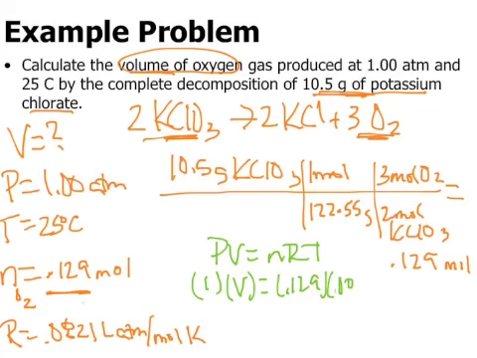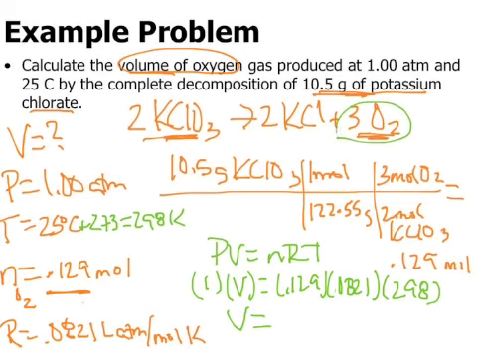R is 0.0821. T, I have to go back and change to Kelvin, so add my 273 there. So I end up with 298. So my final volume measurement for oxygen, which is what I'm looking for, just like it asked up here, is 3.16 liters of O2.